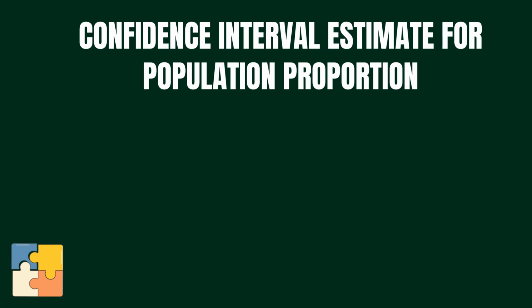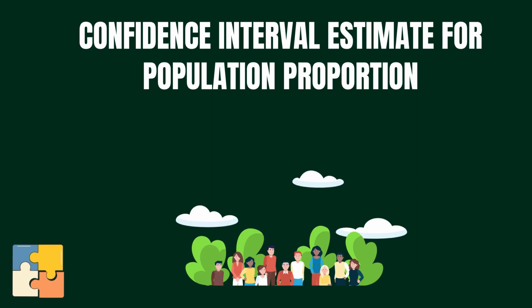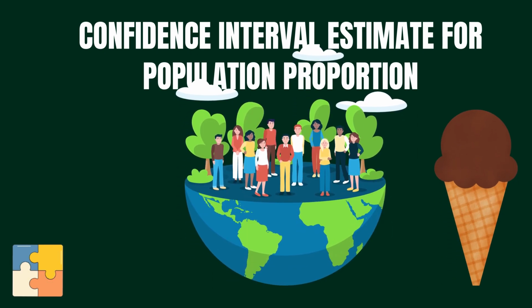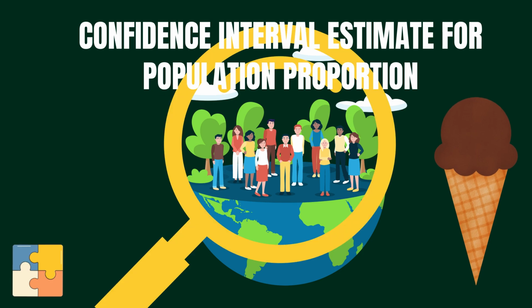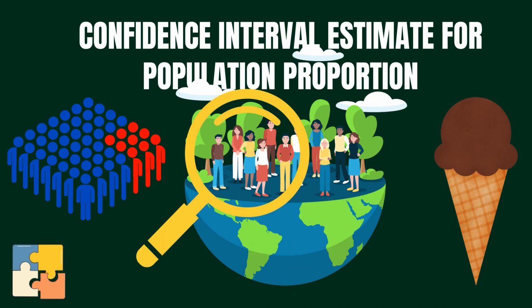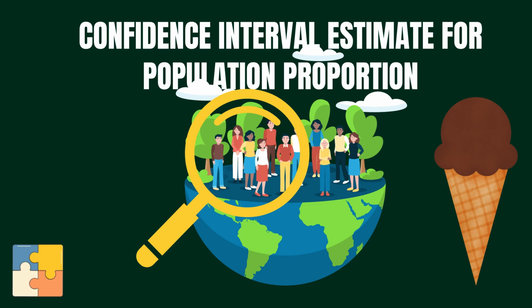In simpler terms, imagine you want to know what proportion of people in a city prefer chocolate ice cream. Instead of surveying every single person in the city, you take a random sample and find that 60% of them prefer chocolate ice cream. However, you know that your sample might not perfectly represent the entire city population. A confidence interval gives you a range of values within which the true proportion of people in the city who prefer chocolate ice cream is likely to fall, along with a certain level of confidence.